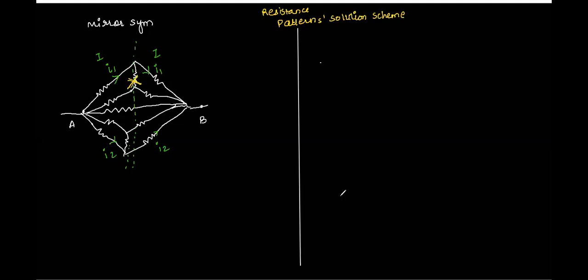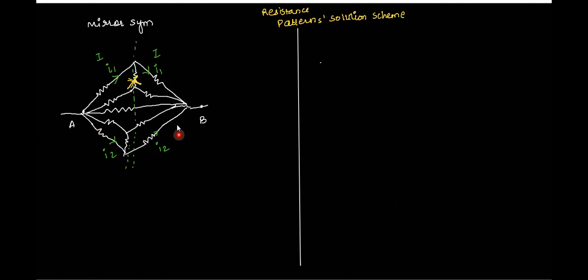Similarly, when the current started coming from this point, came to this junction, the current had a choice, go here or maybe in both. But since there is a mirror symmetry and the entire current is going from this branch on the left to this branch on the right, no current is entering this branch in the middle.